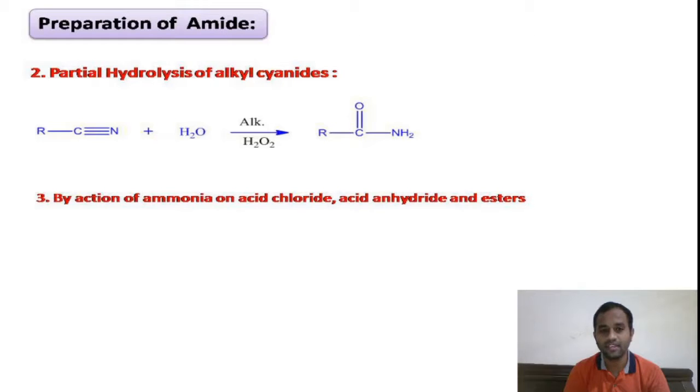This ammonia has an NH bond, which will undergo acetylation using acid chloride as well as acid anhydride. Even our esters will undergo aminolysis to give amide. So in this way, by the action of ammonia on acid chloride, acid anhydride and esters, we will get amide as the product. So these are the three preparation methods of amide.